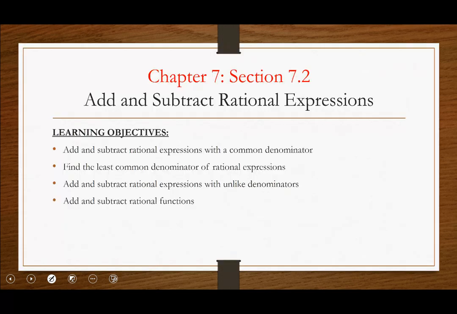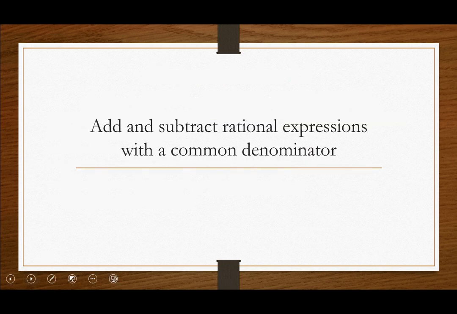Today's section is going to be continuing with our conversation around rational expressions, talking about how we add and subtract in instances where we either have common denominators or not. We'll also talk about how to find the least common denominator of a rational expression. So rational expressions, we mentioned before, can be treated a lot like fractions, and it's still true in this case.